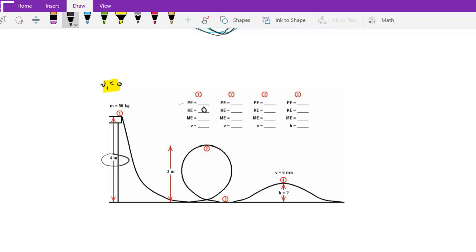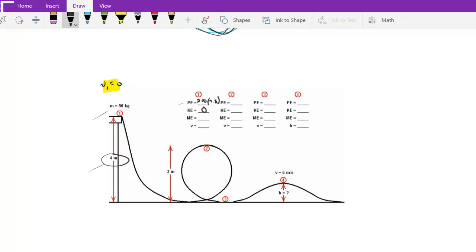And so if this is 4 meters up, and the mass is 50 kilograms, then the gravitational potential energy is just 50 times 4 times g. So this is 200 g, 200 times 9.8. That would be our potential energy.